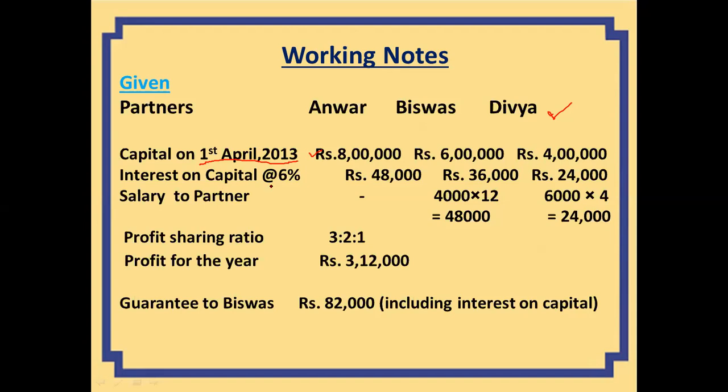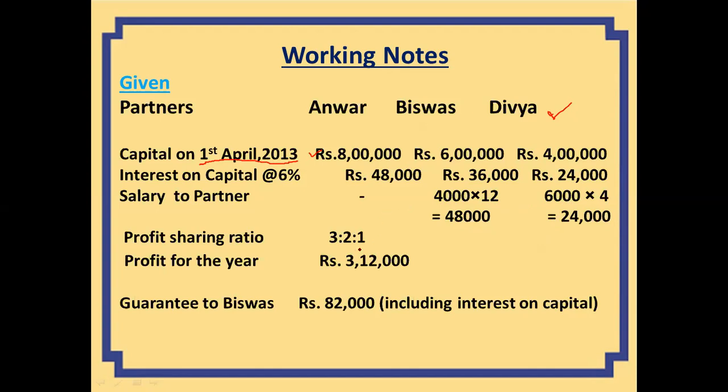Interest on capital is at the rate of 6%. This we have calculated. So 6% of 8 lakh comes to 48,000, 6% of 6 lakh comes to 36,000 and 6% of 4 lakh comes to 24,000. Then salary to partners. No salary is being given to Anwar, but Vishwas is getting 4,000 per month, so we multiply it by 12 to get the annual salary. Similarly, Divya is getting a salary of 6,000 per quarter. There are 4 quarters in a year, so we multiply it by 4 and the amount comes to 24,000.